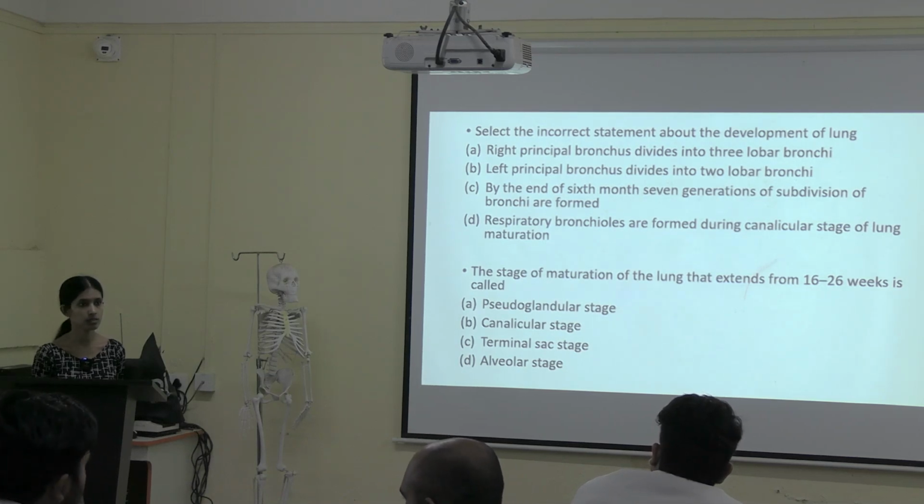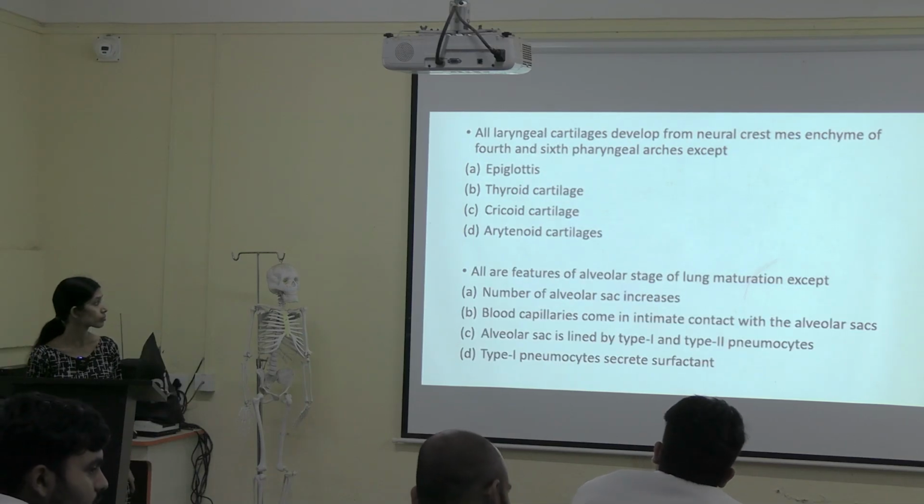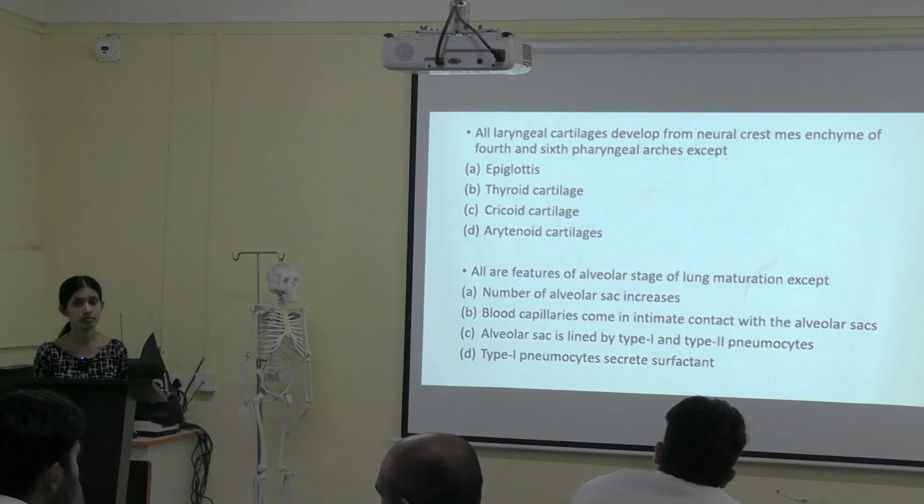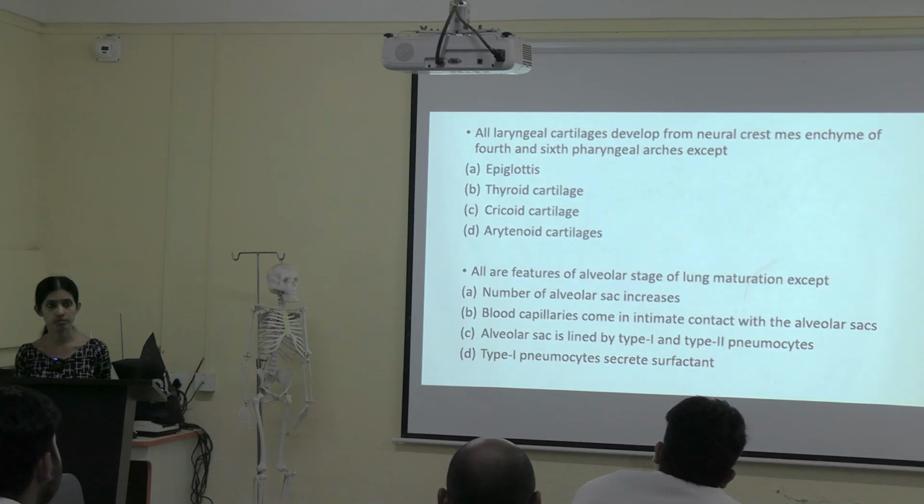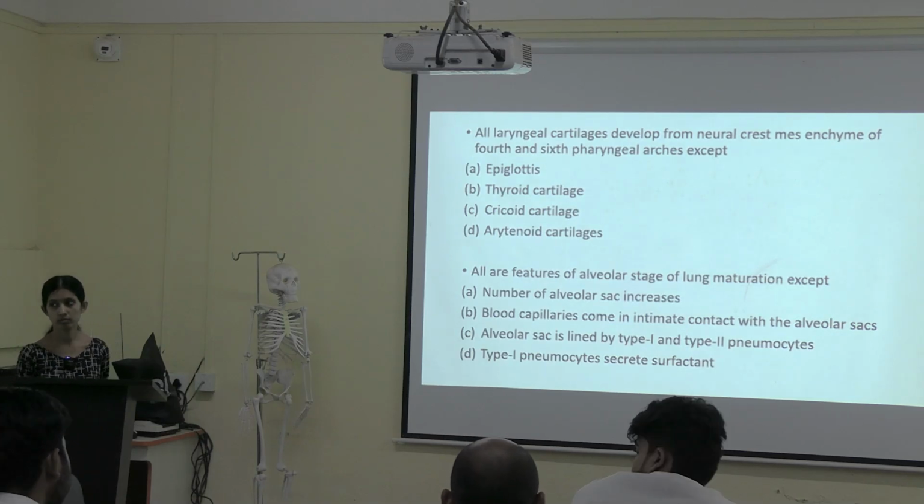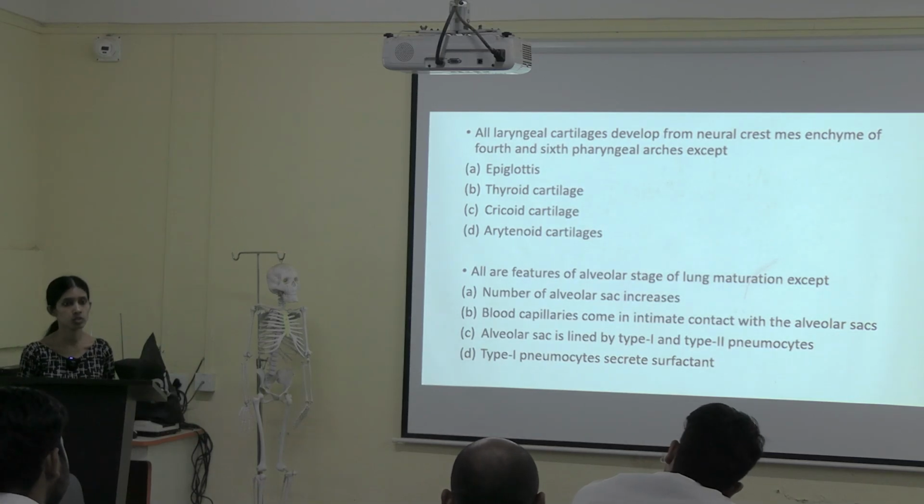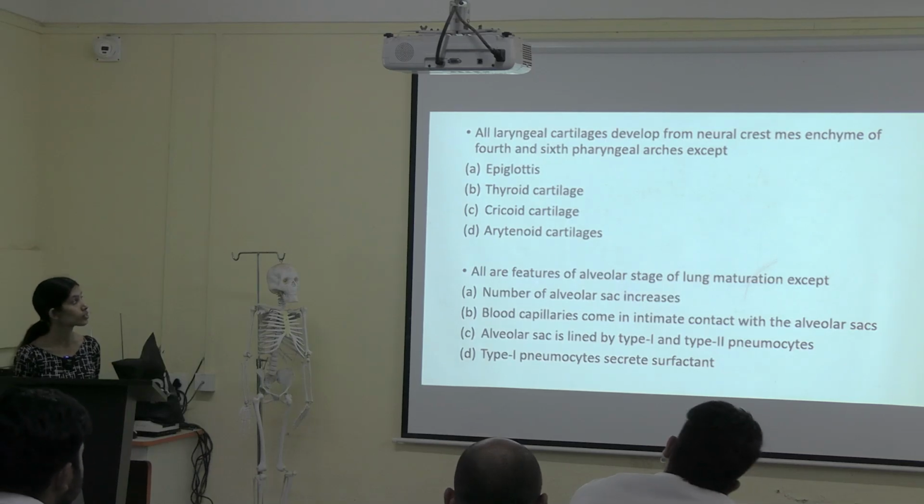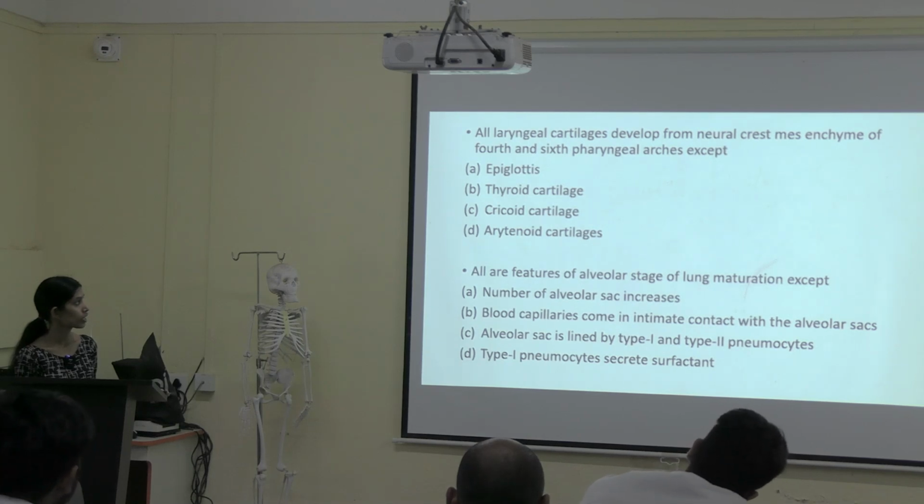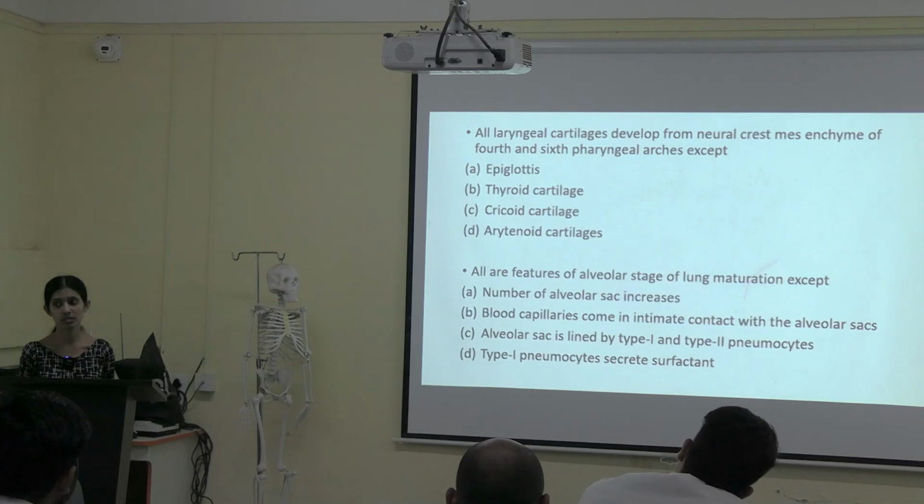Any other answers? Next question. Which option for first question? B. All laryngeal cartilages develop from neural crest mesenchyme of 4th and 6th pharyngeal arches except thyroid cartilage. Any other answers?